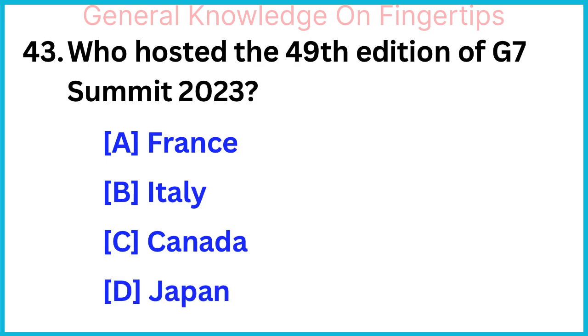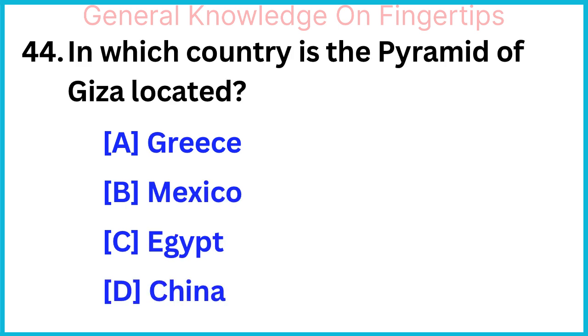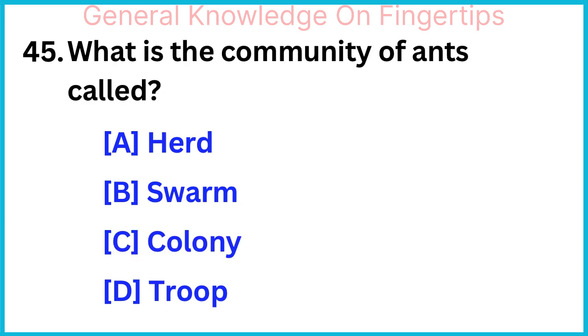Who hosted the 49th edition of G7 Summit 2023? Japan. In which country is the Pyramid of Giza located? Egypt. What is a community of ants called? Colony.